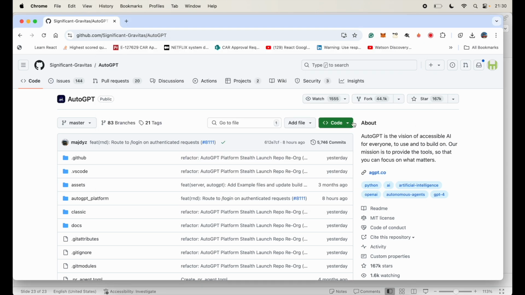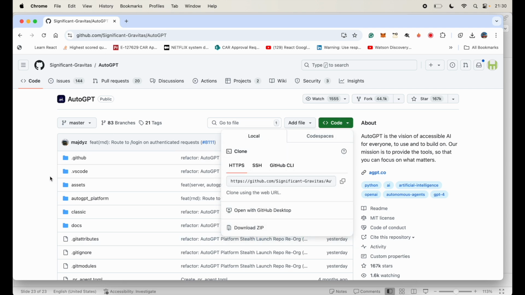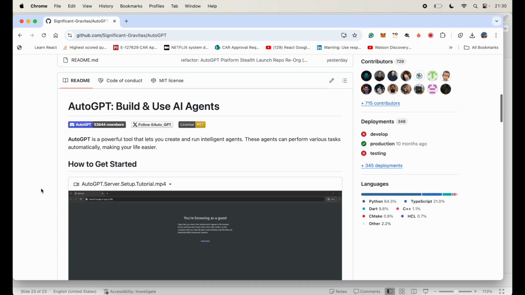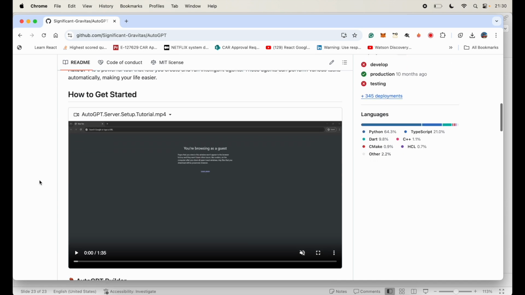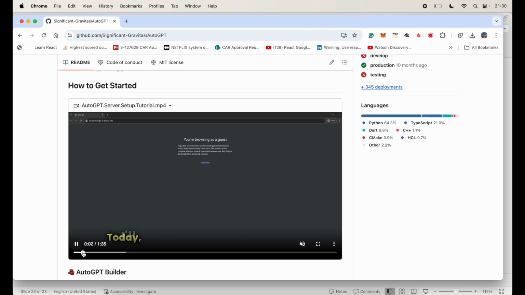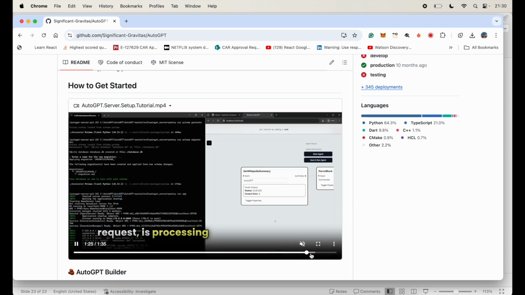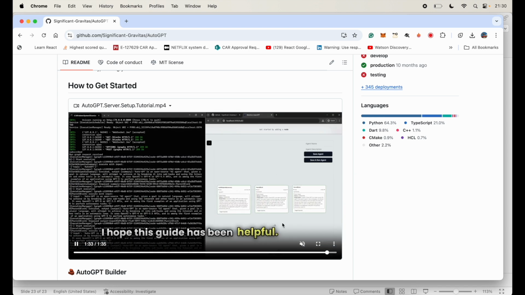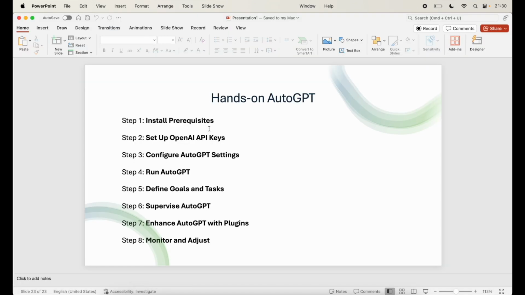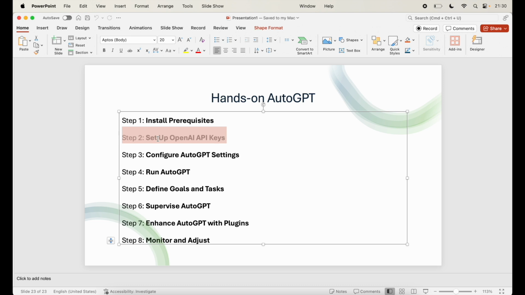To install it, you can directly download from this particular place, and all the steps to build and use the agents are described in this particular video. You can play this and see how to install and run AutoGPT, and it gives you a sample here. That's the entire thing that I'll follow, but that's the first step, installing prerequisites. Next, set up the OpenAI API keys. We have done this a couple of times in the previous frameworks, so you can go through that to see how to add it to your environment variables.